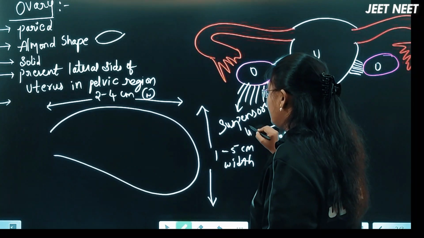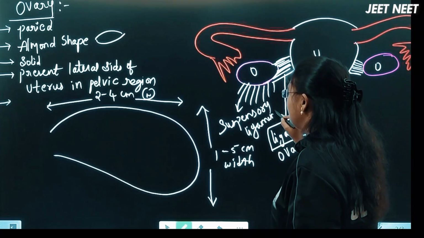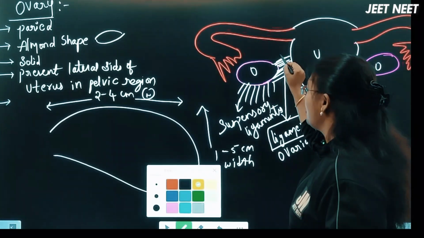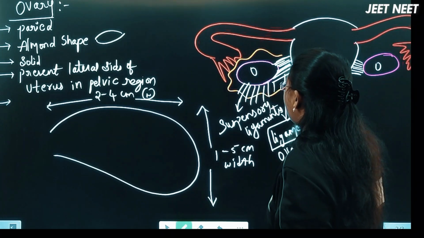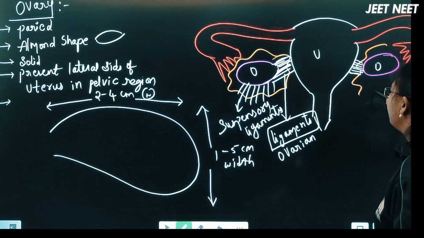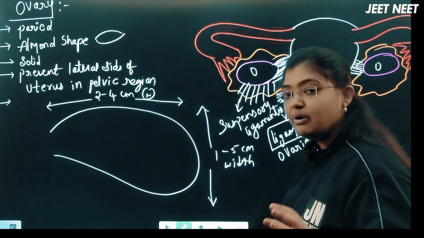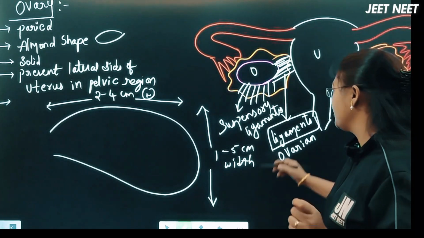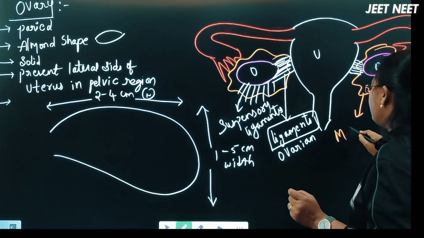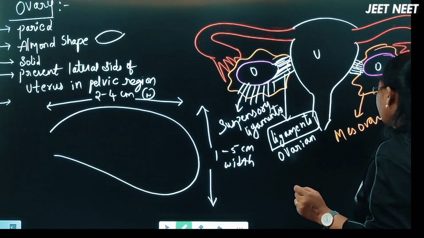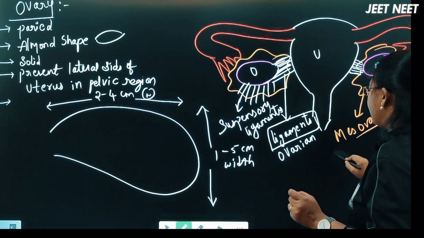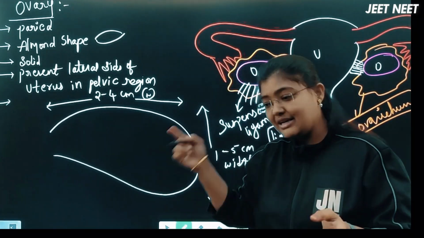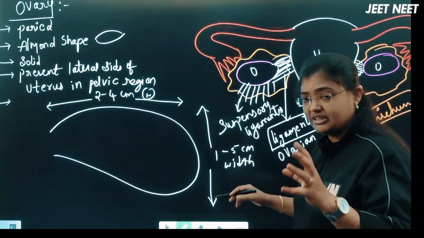With the help of ligaments called suspensory ligaments. Now this ovary is surrounded by a double folded membrane. The double folded membrane, that is a peritoneum membrane, we can call it a mesovarium. So the mesovarium is the double folded peritoneal membrane surrounding the ovary, which is protecting the ovary.